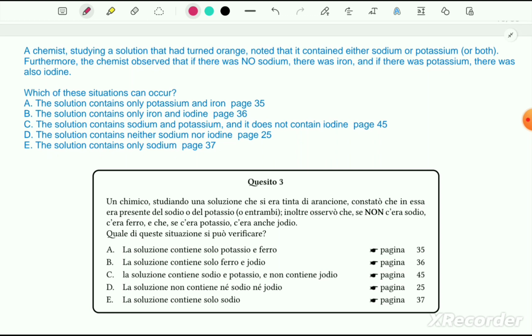This is a very important and very critical question, you have to think actually. So let's start. A chemist studying a solution that had turned orange.